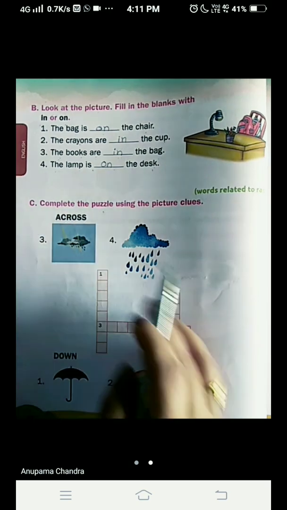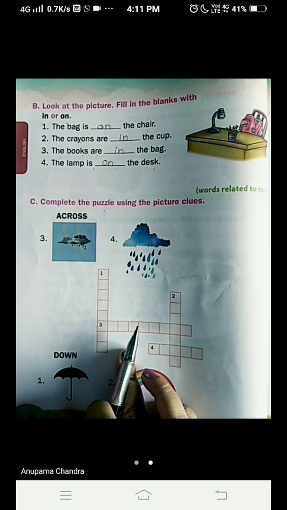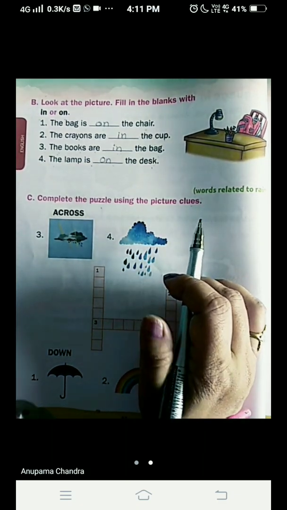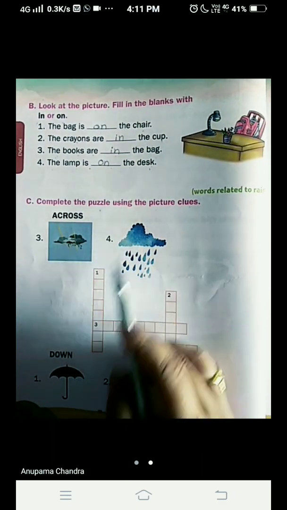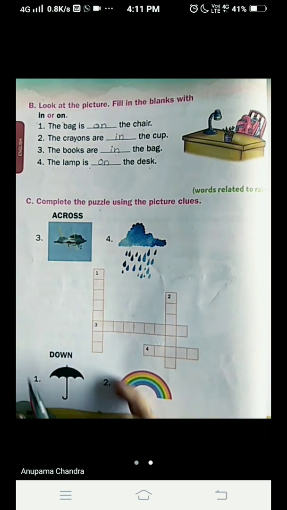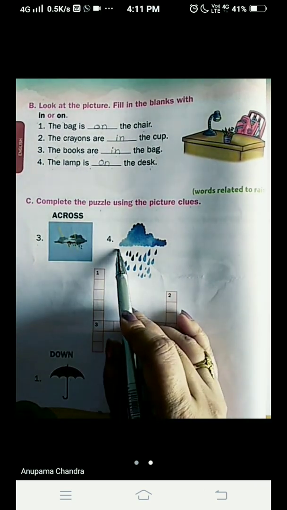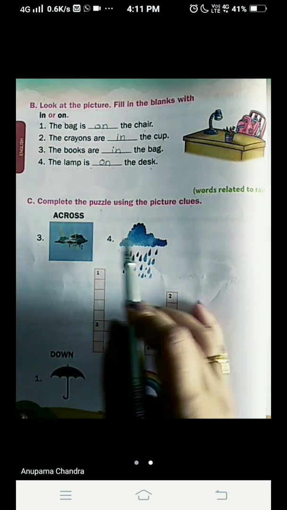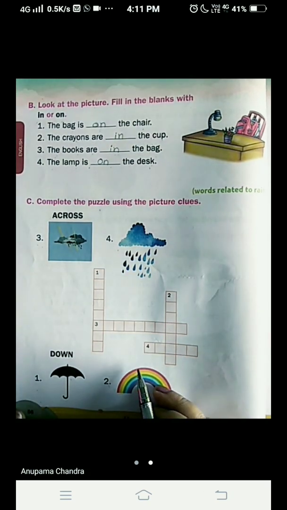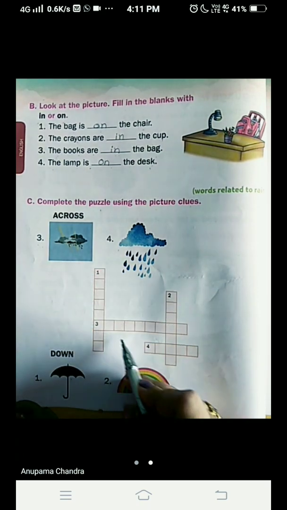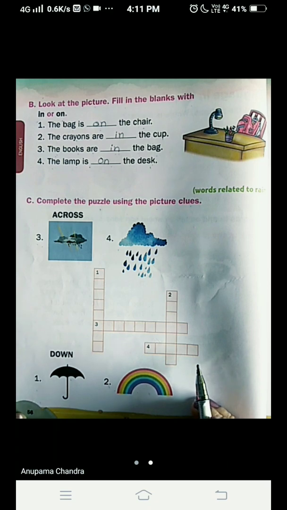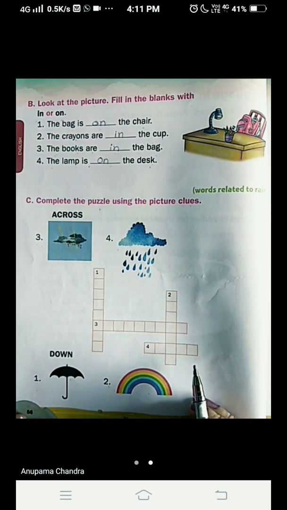Complete the puzzle. The puzzle is given here using picture clues, and clues are given for the puzzle. Can you see? 1, 2, 3, 4. Check out the numbers, children. 1 is not here, 1 is here. 1, 2, 3, 4. And where are the numbers written in the puzzle? 1, 2, 3, 4. So we will go like that.